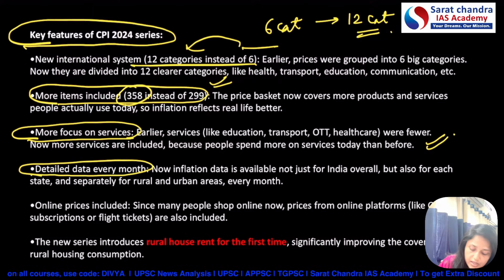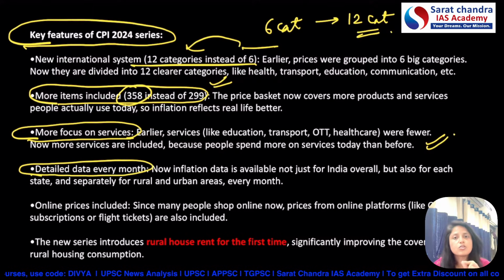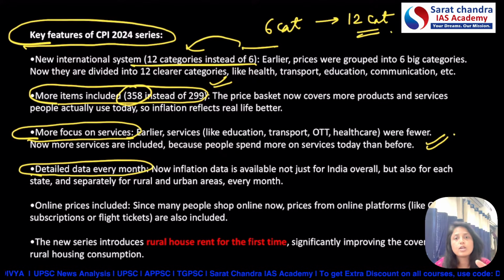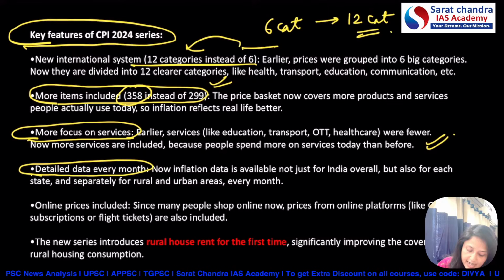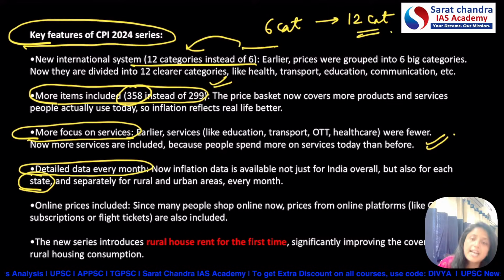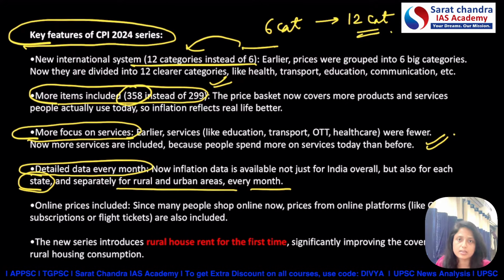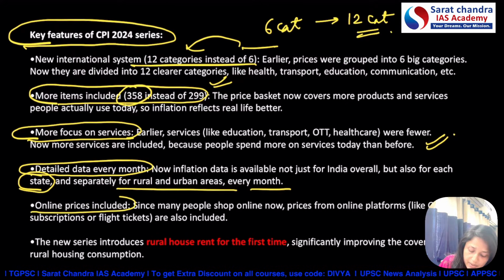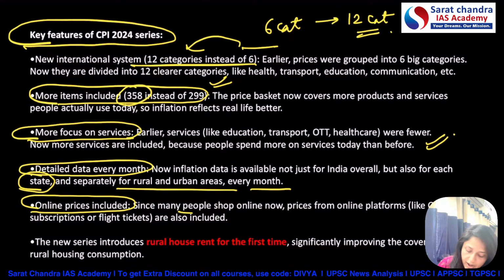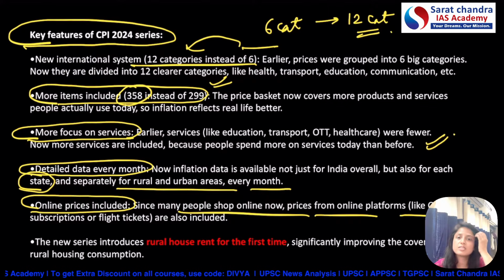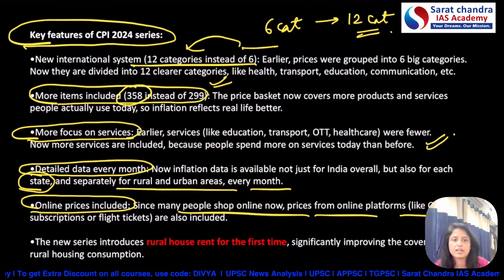Detailed data every month. As we know, this is a monthly index, but it's not like the data is released only on an all India basis. Now the data will be released separately for states and separately for rural and urban areas every month. Online prices are included. Why? Because the use of online platforms has increased year after year. That's why online prices are included.